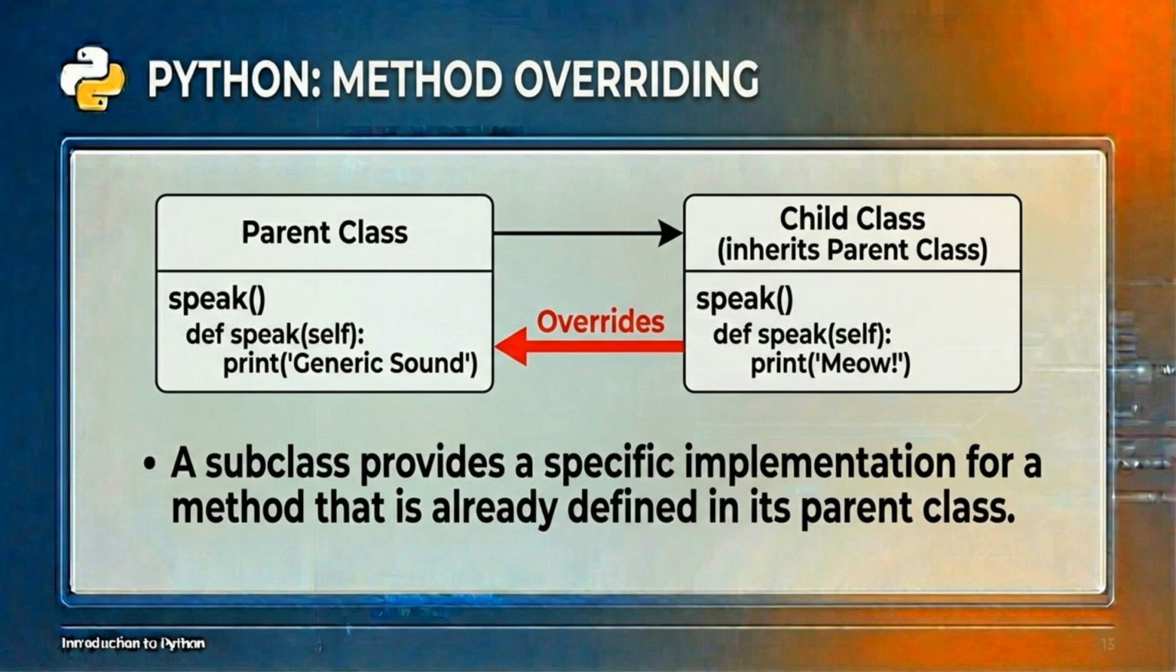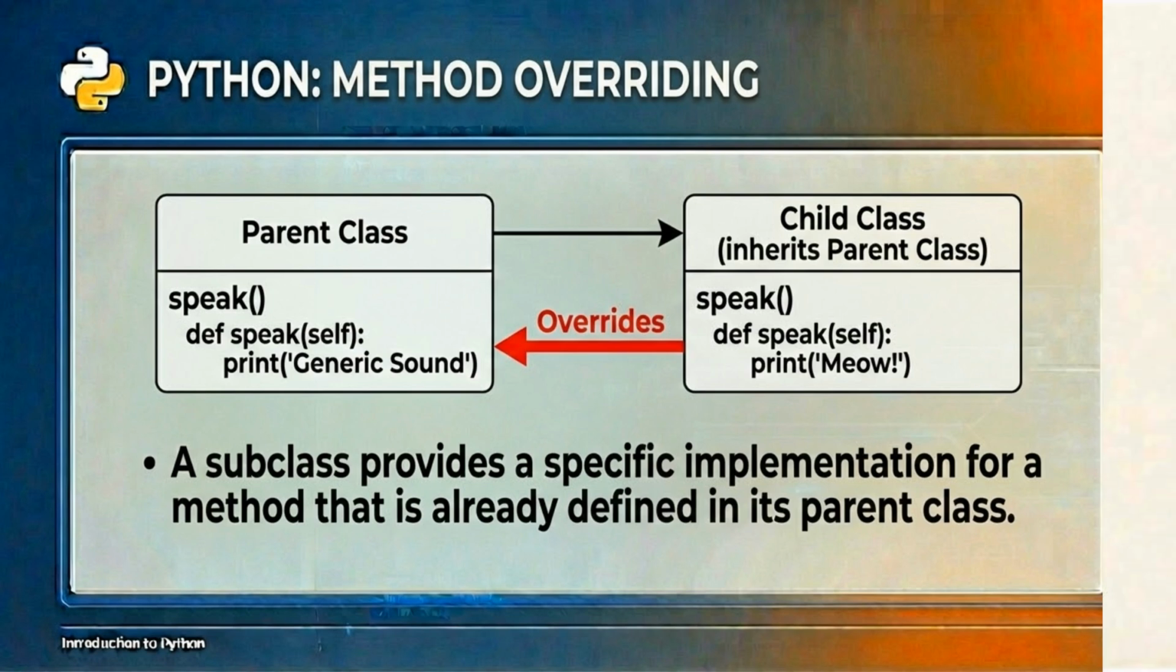What is method overriding in Python? Method overriding is an object-oriented programming feature where a subclass provides a specific implementation for a method that is already defined in its parent class.